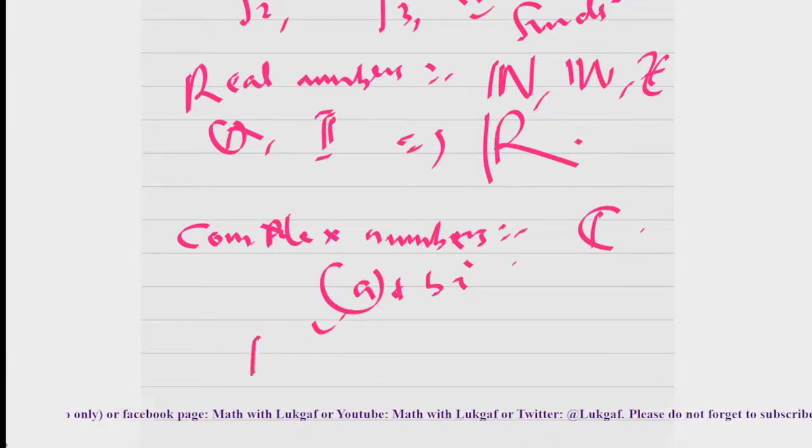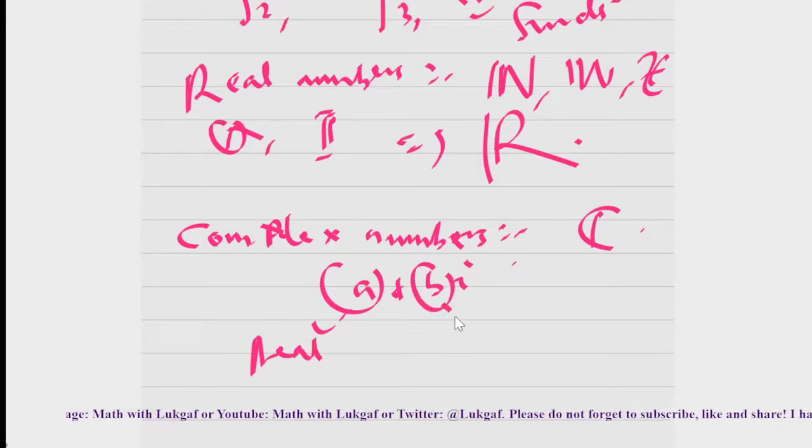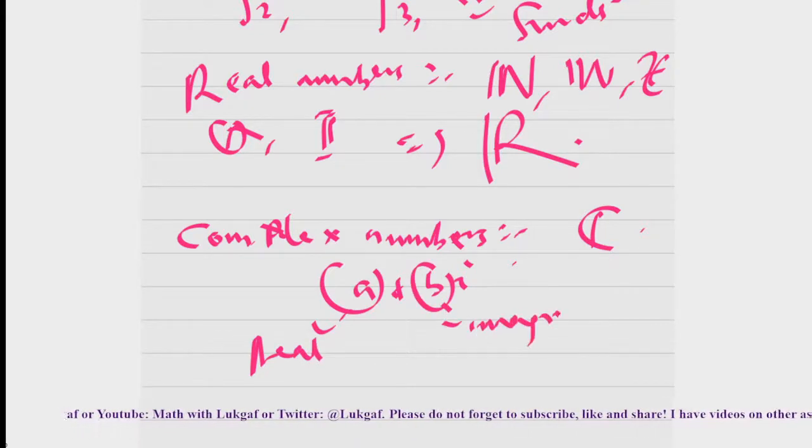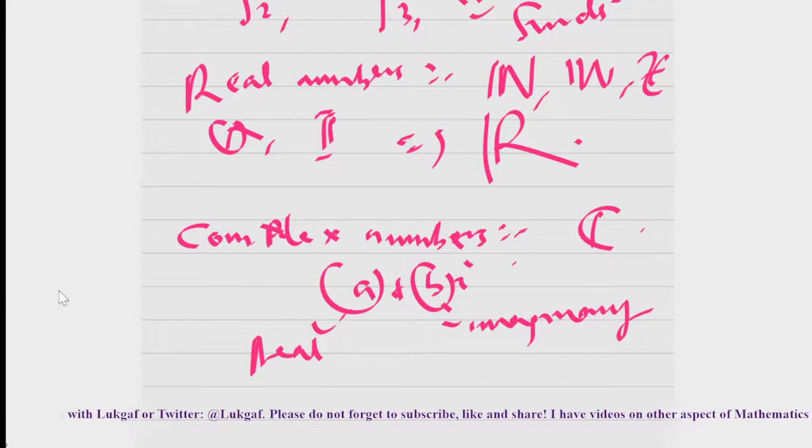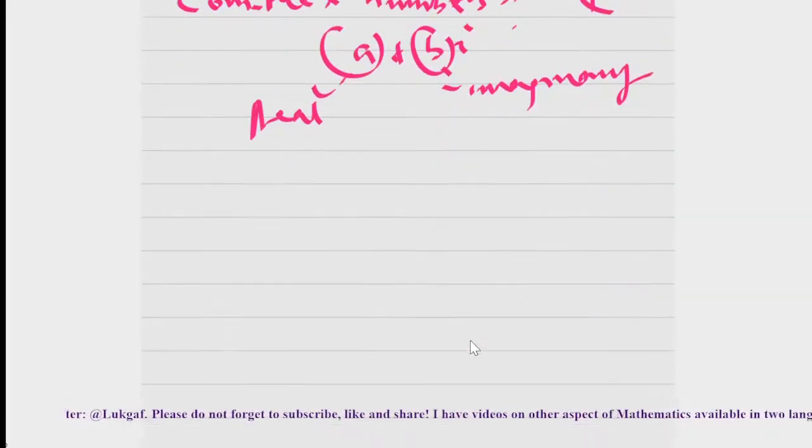Where a is what? A is a real number and b is what? An imaginary number. You understand that? And you obtain this imaginary number from what? From the square root of a negative number.